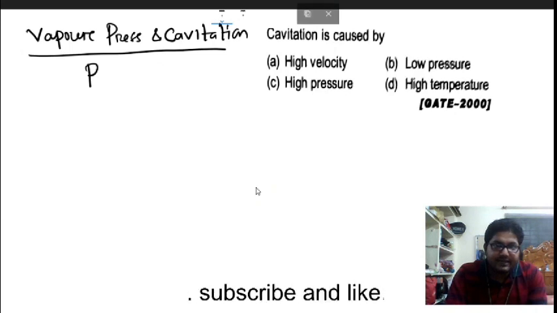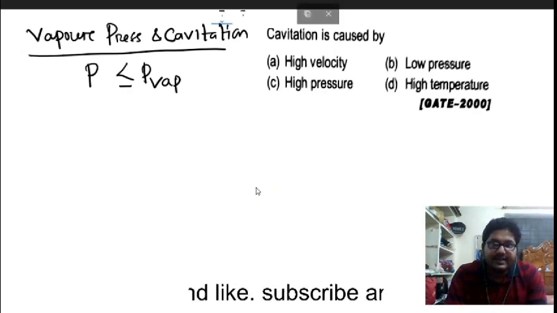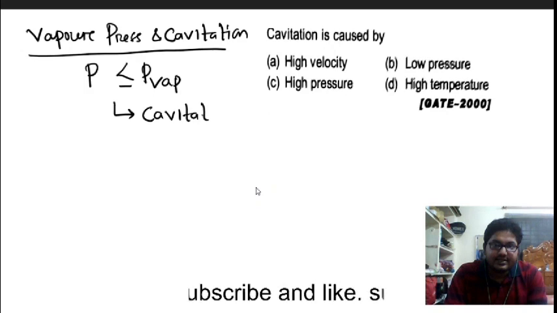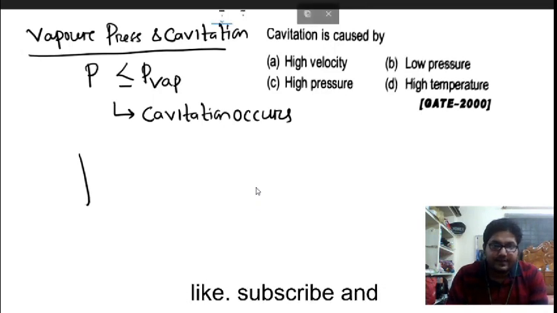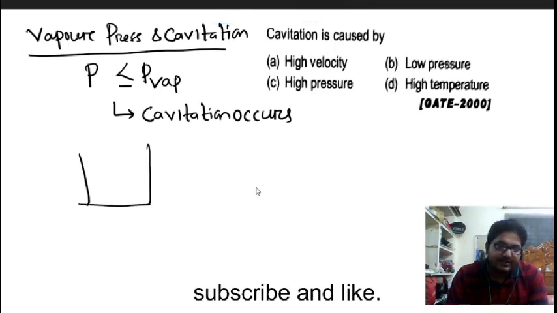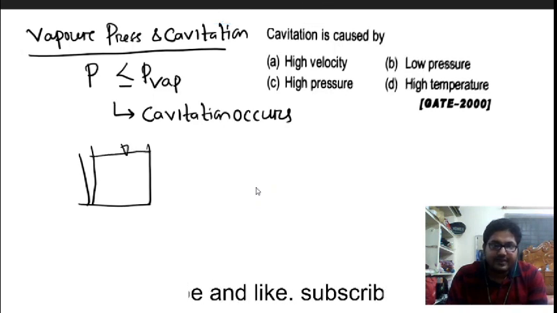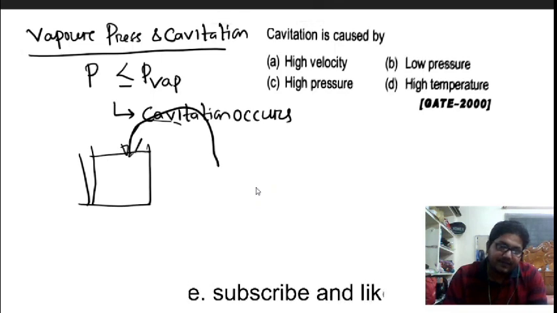So when the pressure at any point is less than or equal to the vapor pressure, then cavitation occurs. Okay. Suppose this is a tank, so this is the reservoir, and suppose this is the head level, and it is connected through a pipe.